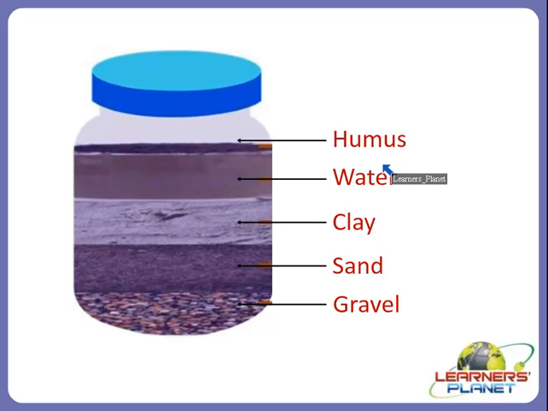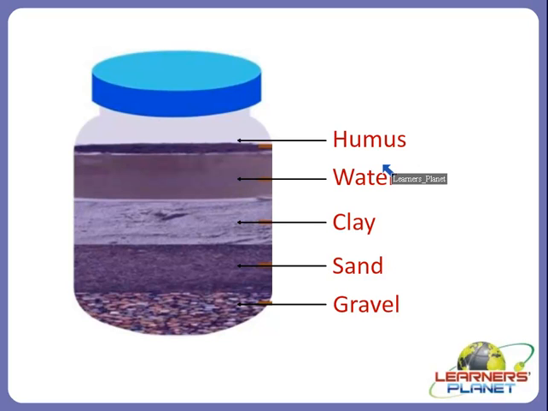Besides these, soil also contains air, minerals and some tiny organisms such as bacteria and fungi, right? As we discussed, bacteria and fungi help to break down organic matter in the soil. So all such microorganisms are also present in the soil.